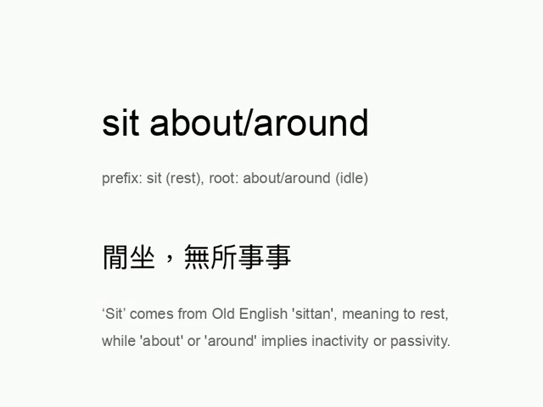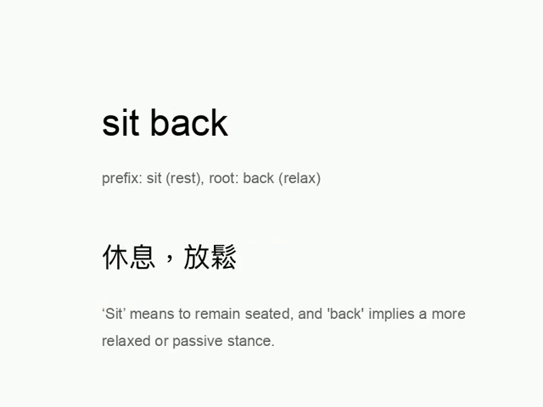Sit about, around. Sit comes from Old English sitten, meaning to rest, while about or around implies inactivity or passivity. Sit back. Sit means to remain seated, and back implies a more relaxed or passive stance.